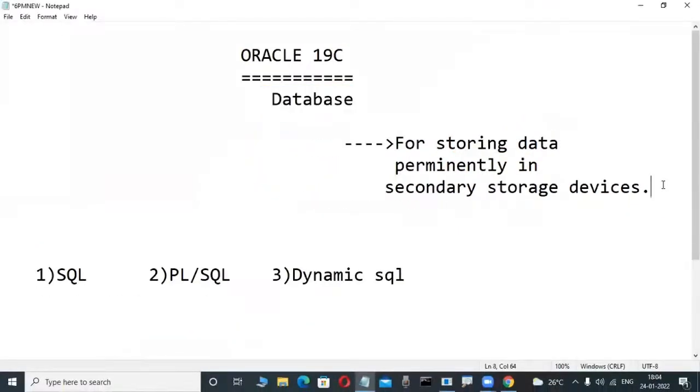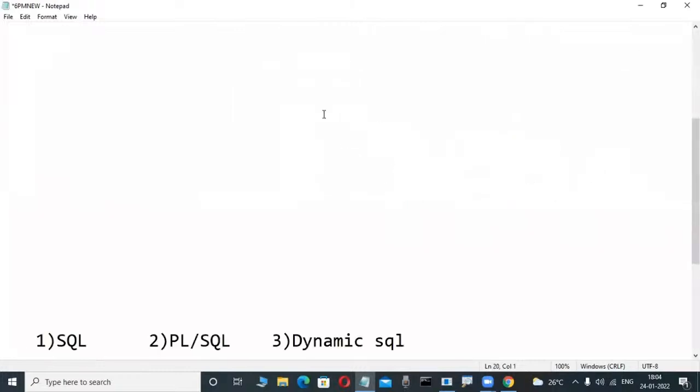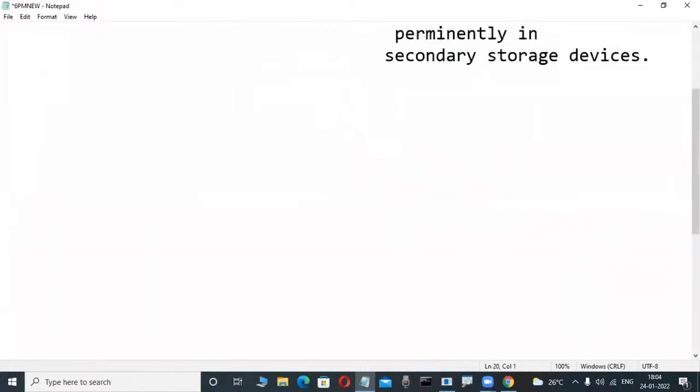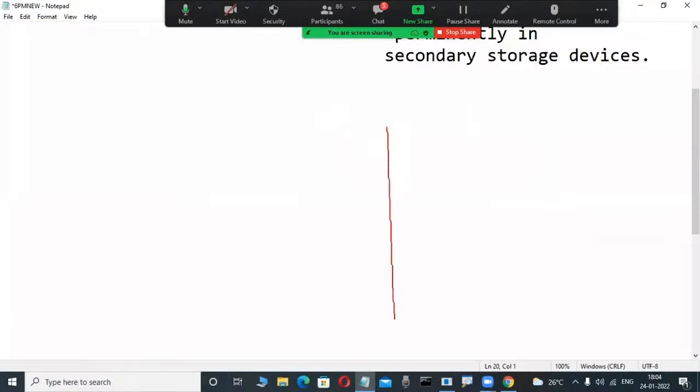But unfortunately, what I told in previous classes, observe slowly here: database means it is a place. Whenever we are installing Oracle, SQL Server, DB2, these types of databases in our system, automatically one place is created.